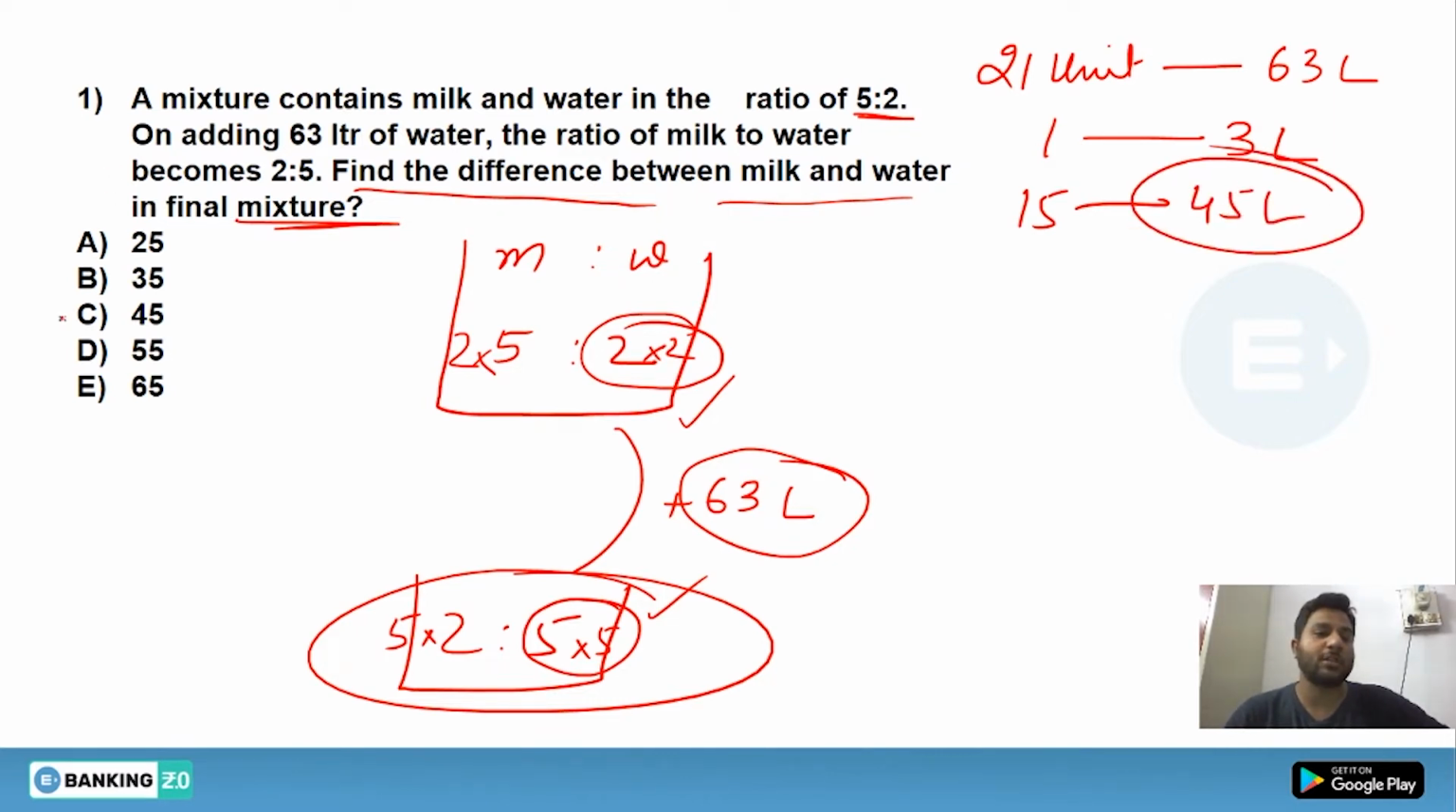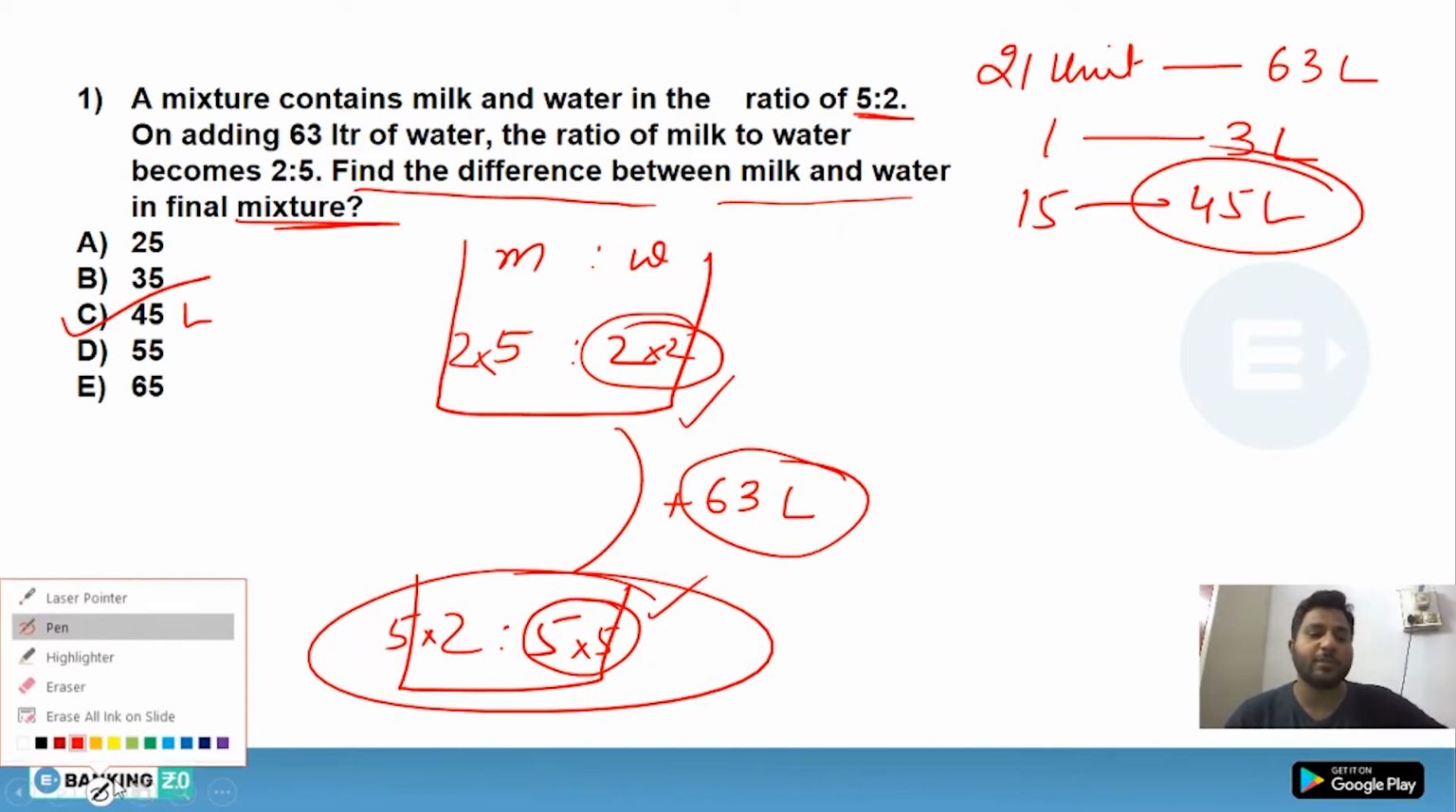Look at this question. The question was very easy, and you can solve it by the method of ratio as well. It becomes an easy one. Now, I have solved this question by the ratio method. Let's go ahead and solve this question by the alligation method.